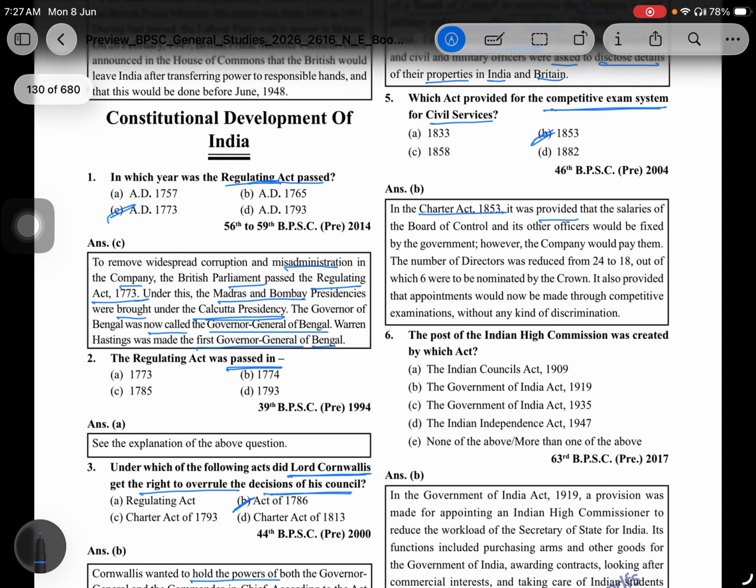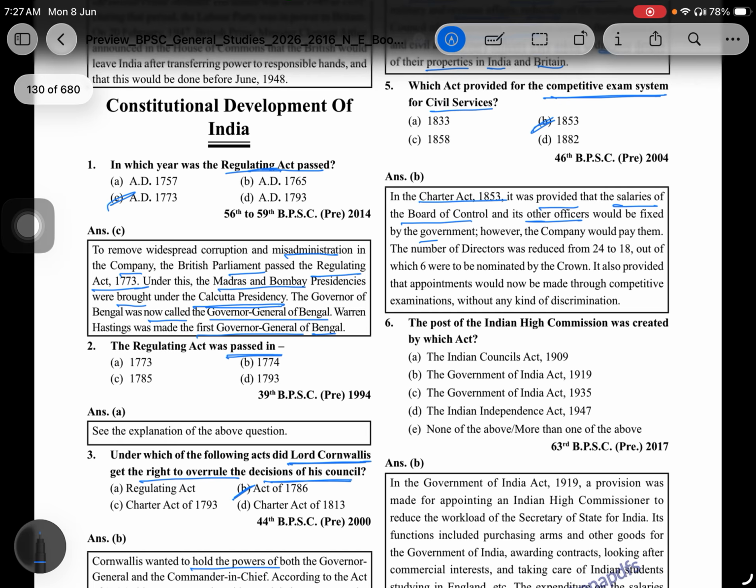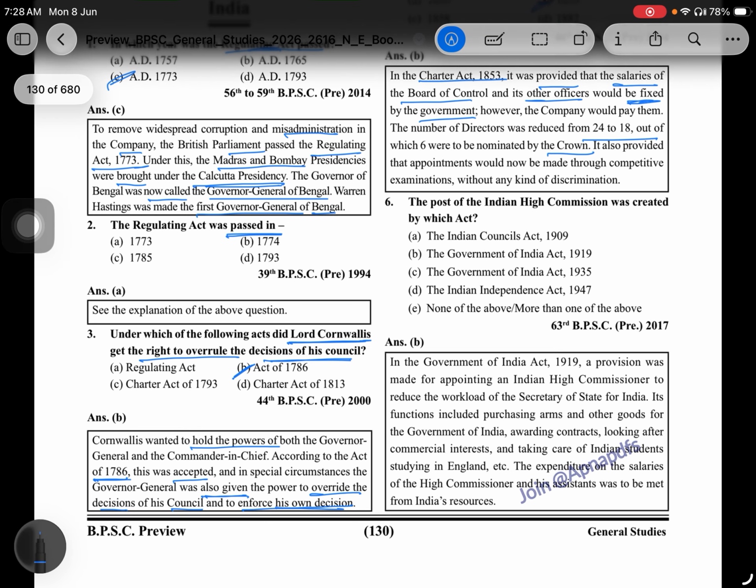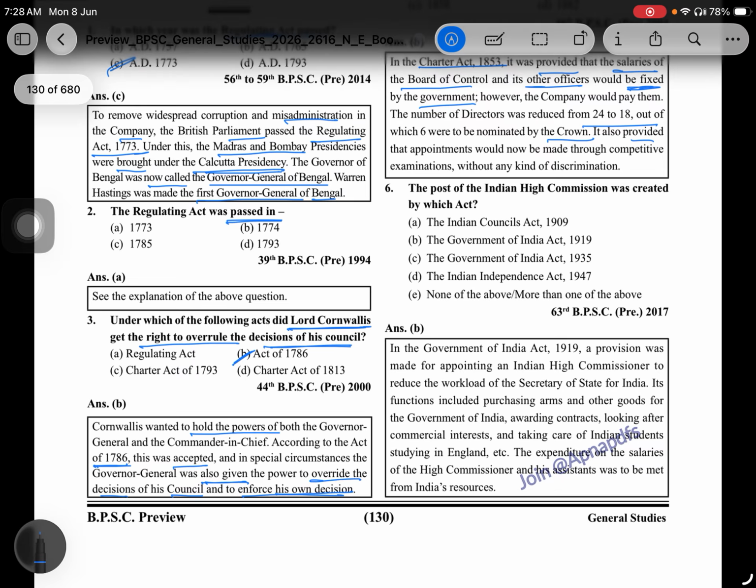Charter Act 1853 provided that the salaries of the Board of Control and other officers should be fixed by the government, but the company should pay them. The number of directors was reduced from 24 to 18, out of which 6 were nominated by the Crown, provided appointments would be made through competitive examination without any kind of discrimination.